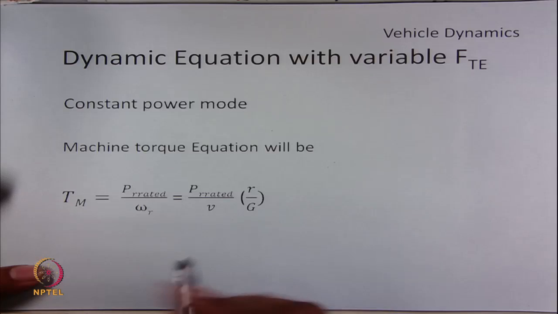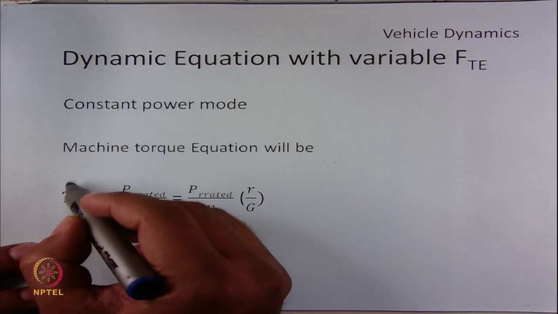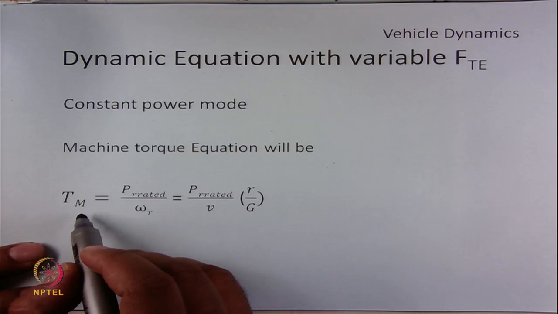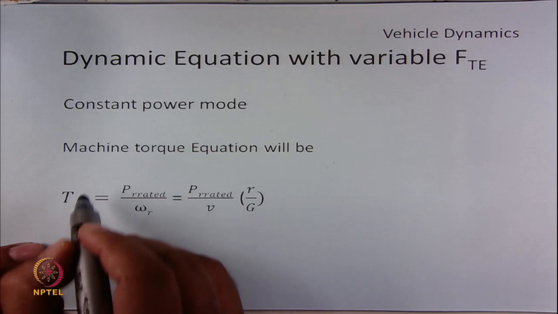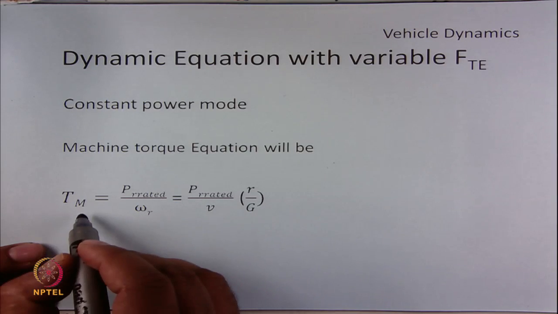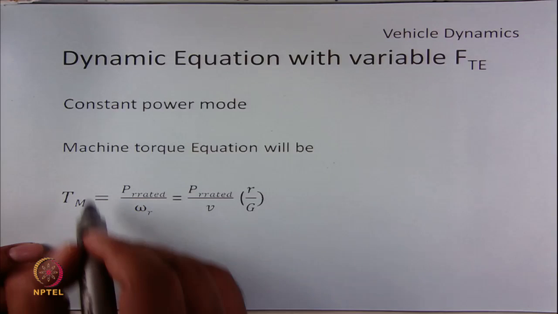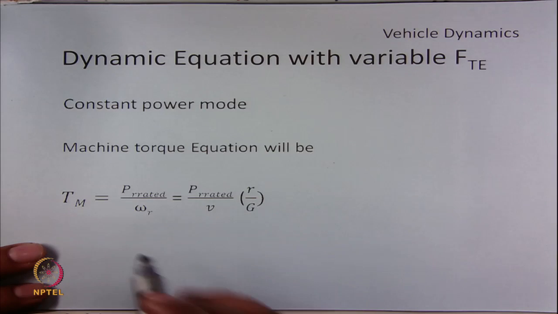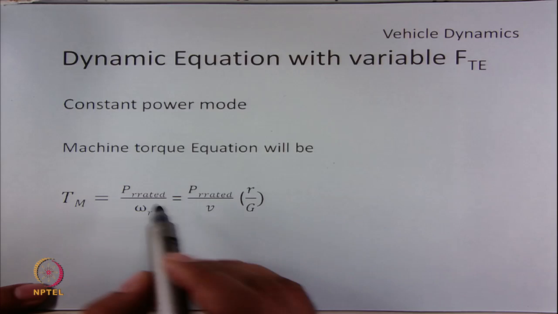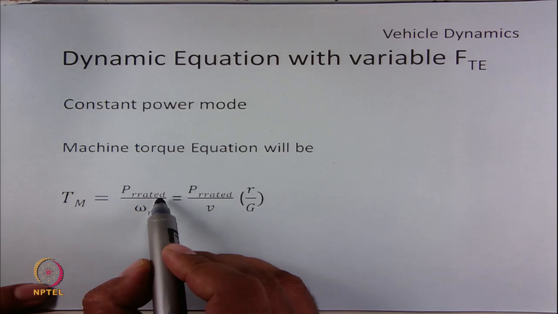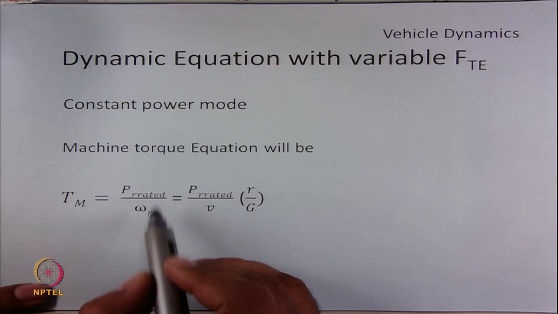So, as seen, the expression of motor torque is a function of velocity. This Tm is not constant. It will be a function of velocity, as the rating of the machine by omega r.